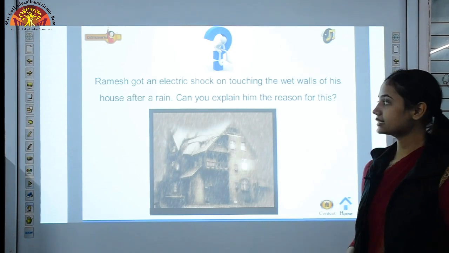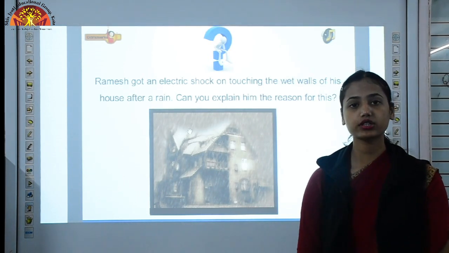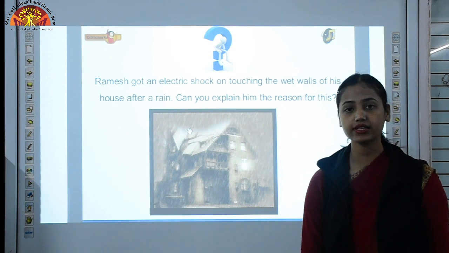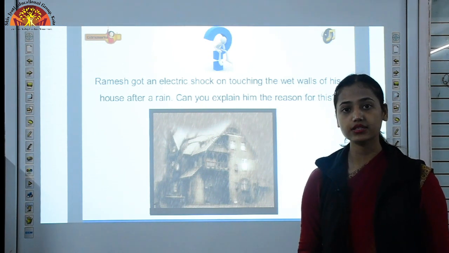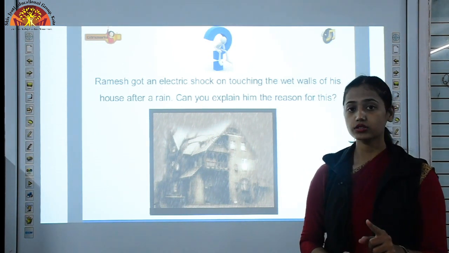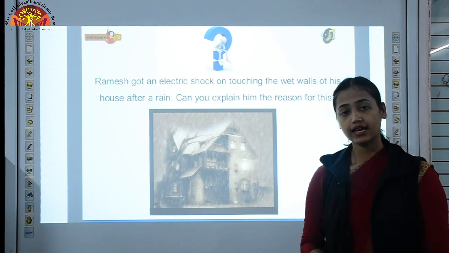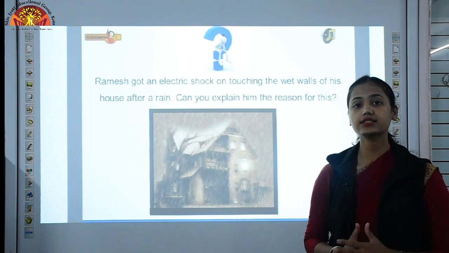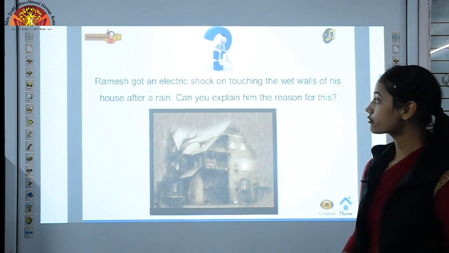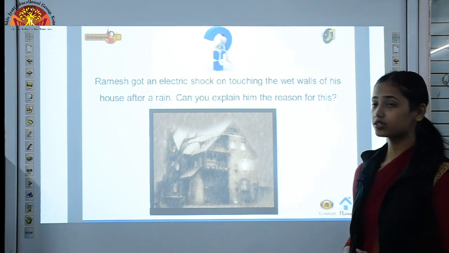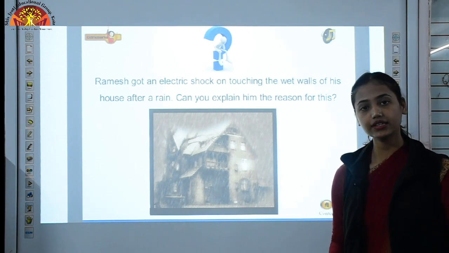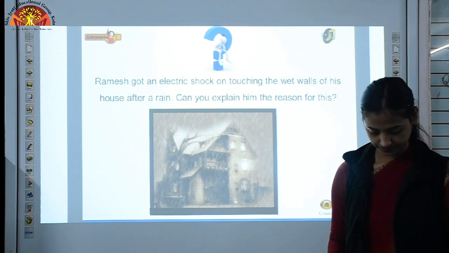Because during rainy season, when rainwater comes down on the earth's surface, it gets mixed with so many salts. So that rainwater is no more pure, and rainwater conducts electricity. So if you touch wet walls or wet switches, then obviously you will get an electric shock.